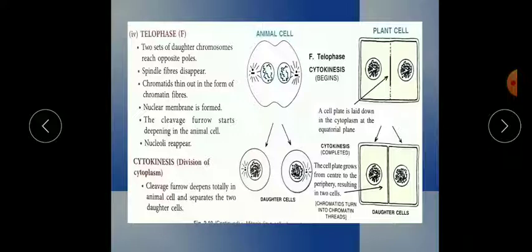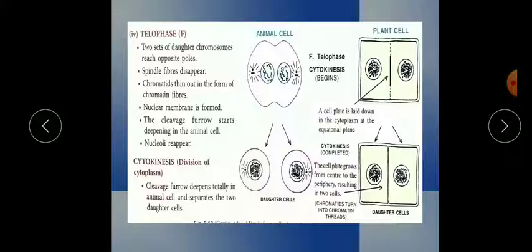Now the cleavage furrow starts deepening. It will come and form deep, and it will divide the one cell into two daughter cells. The nucleoli are again reappearing, so it has become like the earlier prophase again.